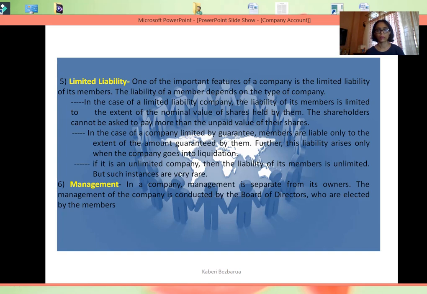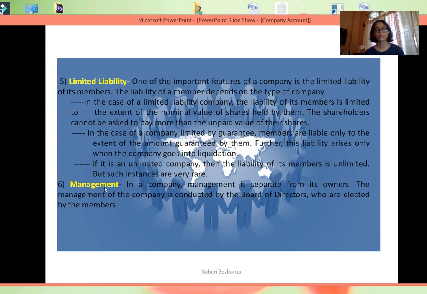And there's a third type of company. In case of liability, it is unlimited. This is very rare, but still you should know that here the liability of the member is like that of sole proprietor and partnership forms of business, that is, liability is not limited. It's unlimited. So in case of paying off the debts, it can even go to the private properties of such members. But this form of business is very rare.